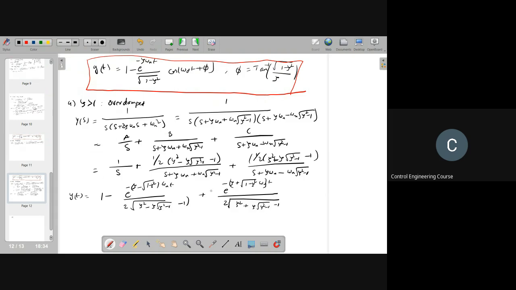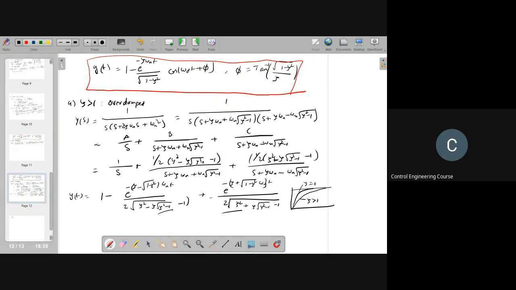Okay, so it has two exponentially decaying terms, this one and this one. So your response is much more sluggish than the critically damped case. In the critically damped case, you will find the response like this. But in this case, zeta greater than 1, the response is much slower than the critically damped case, zeta equal to 1.